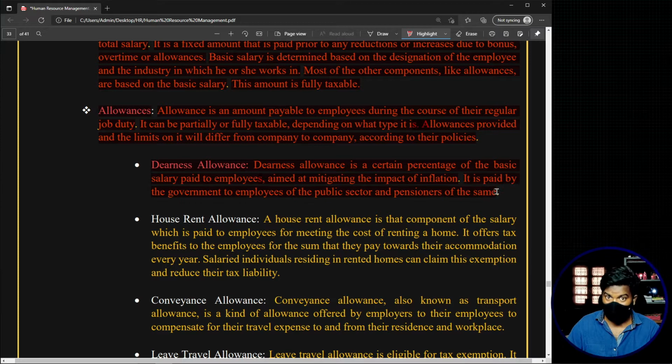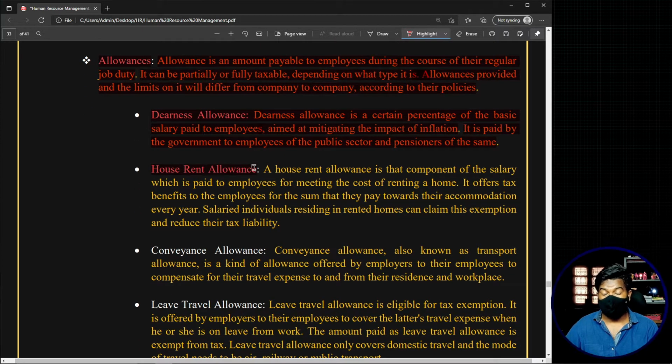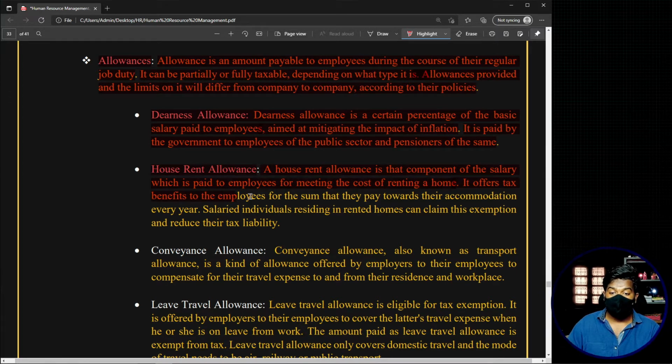Okay, now another type of allowance that we can commonly see is something called house rent allowance. Okay, the allowance that is given to the employees in order to deal with the accommodation charges. See, house rent allowance is that component of the salary which is paid to the employees for meeting the cost of renting a home. Okay, now it offers tax benefits to the employees for the sum that they pay towards their accommodation every year. That means, in simple terms, they can exempt the tax on this particular component. Okay, see, salaried individuals residing in rented homes can claim this exemption and reduce their tax liability.